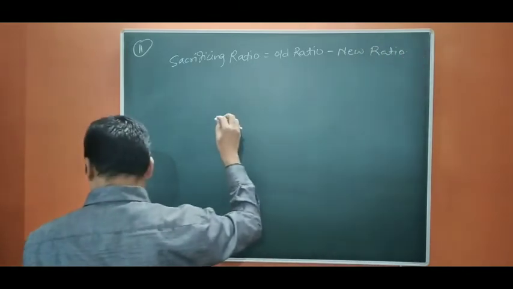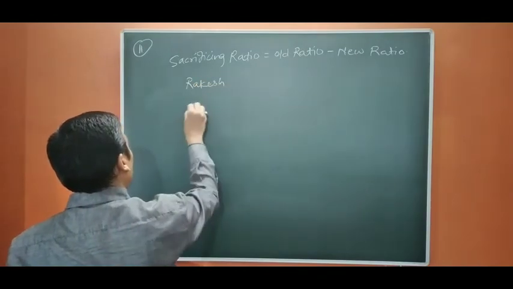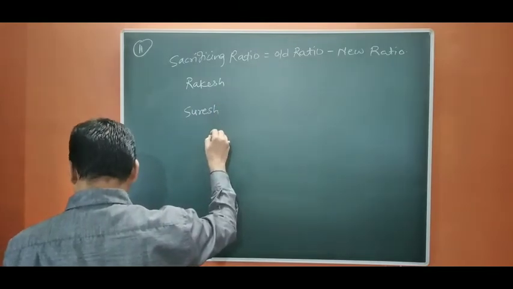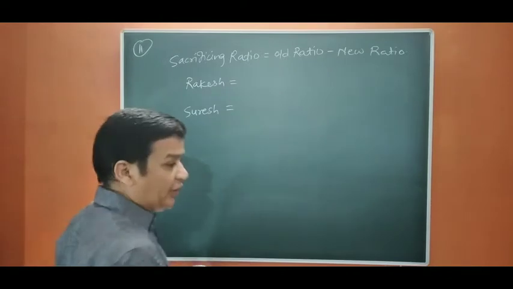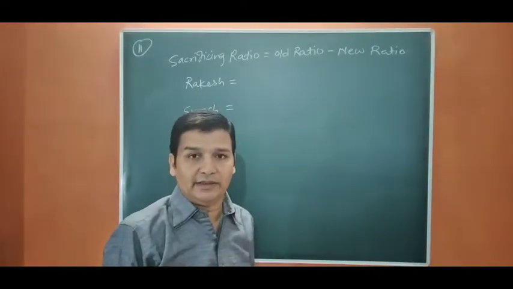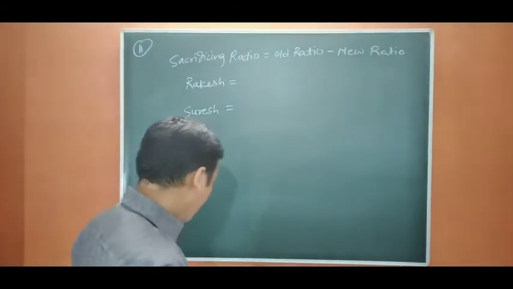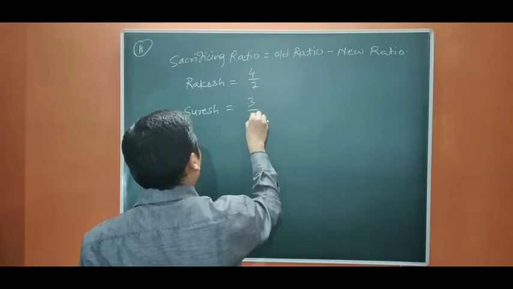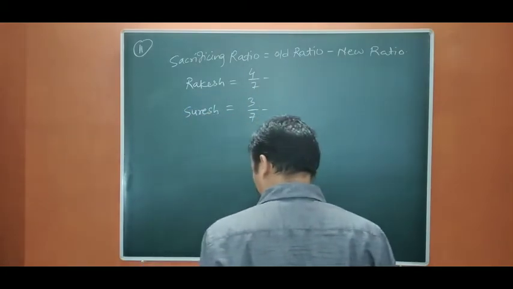New ratio has been given to us. Okay. Now Rakesh and Suresh. Okay. And it is said Zahir is entering. There is no need to calculate Zahir's share because Zahir is a new partner. He is always going to gain. Okay. So old ratio is 4/7, 3/7, and the new ratio is 7:4:3.